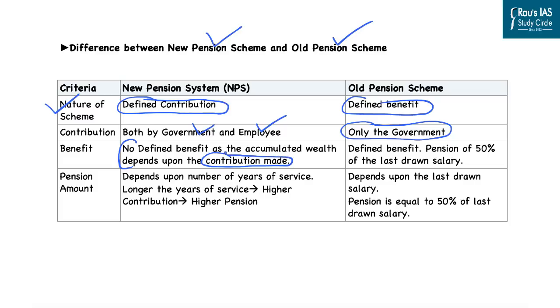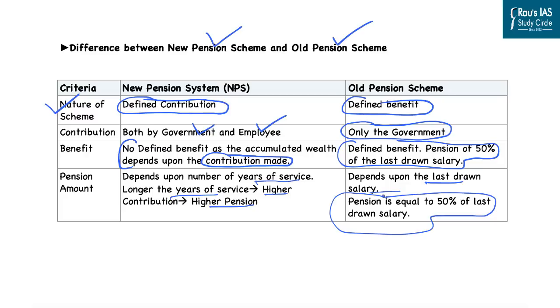However, in case of old pension scheme, the benefits were defined and pension of 50% of the last drawn salary was provided, as was the case in the previous pension schemes. As far as the pension amount is concerned, it depends upon the number of years of service. That is, longer the years of service, higher the contribution and higher the pension. However, the old pension scheme depended upon the last drawn salary, and the pension used to be equal to 50% of the last drawn salary.